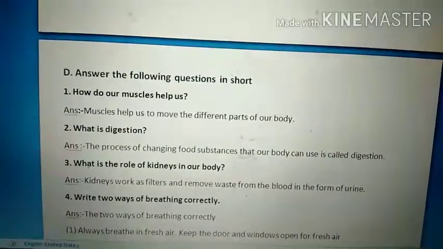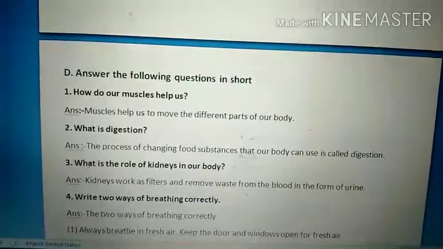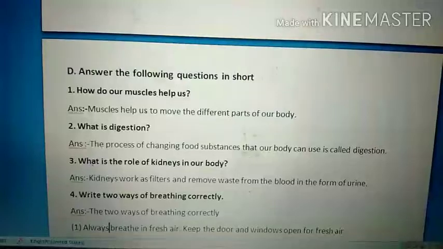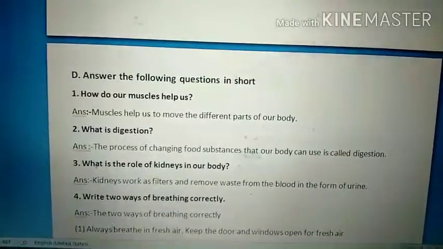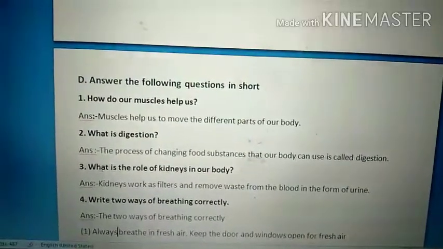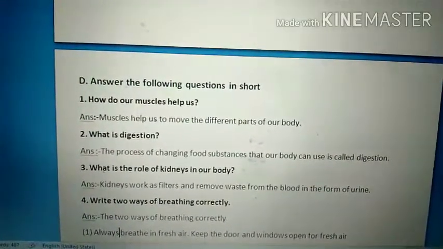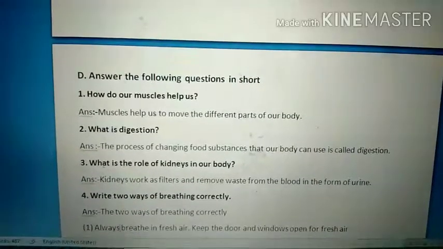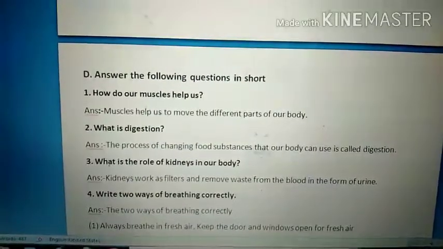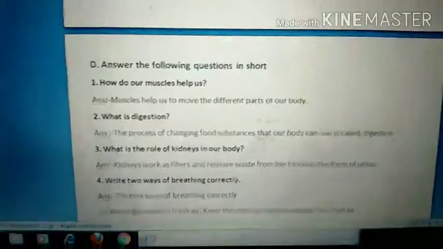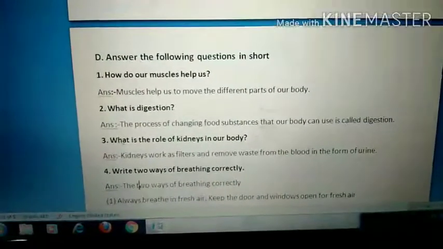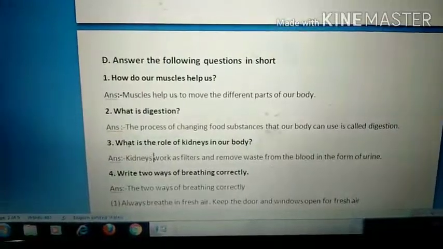What is the role of kidneys in our body? Okay, I already taught you the role of kidney. Kidneys work as filters and remove waste from blood in the form of urine. So what is the function of kidney? Kidneys work as filters.